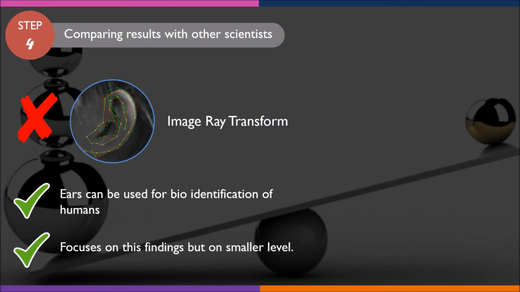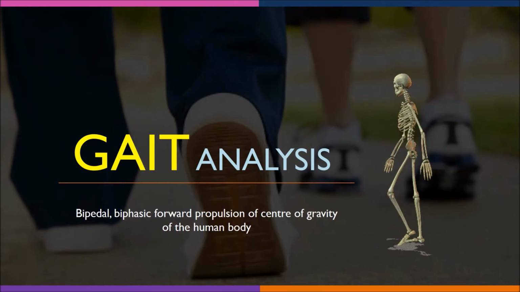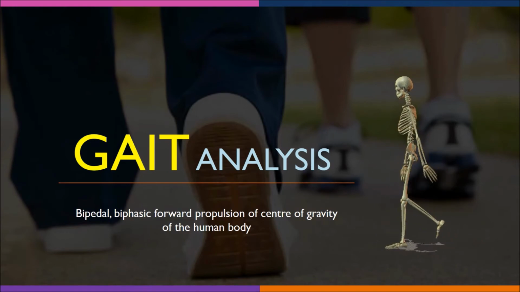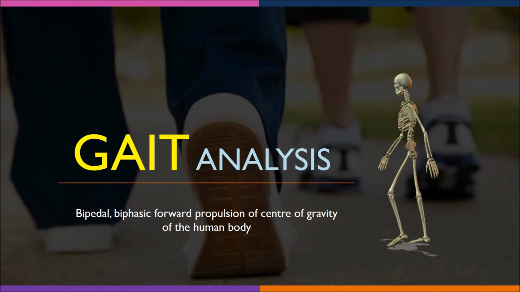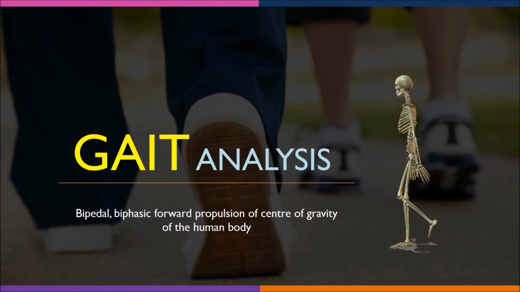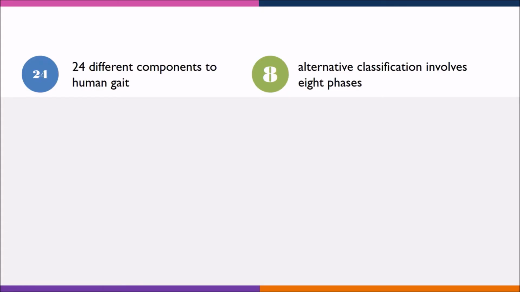The third trait we chose for our analysis is the gait. Human gait is defined as bipedal, biphasic forward propulsion of center of gravity of the human body, in which there are alternate sinuous movements of different segments of the body with least expenditure of energy. From early medical studies, it appears that there are 24 different components to human gait, and that if all gait movements are considered, gait is unique.